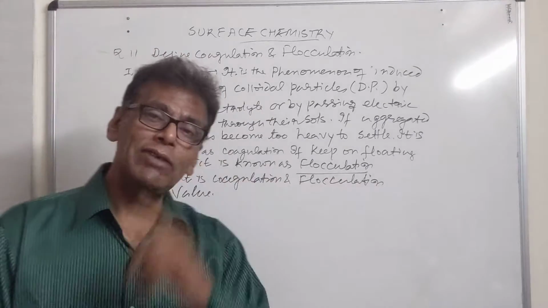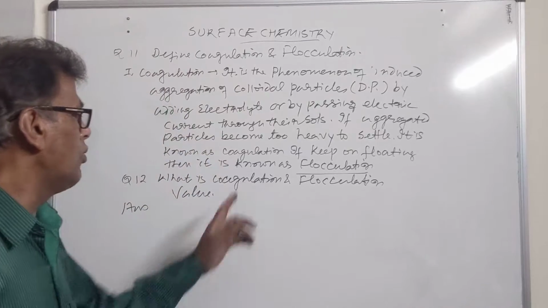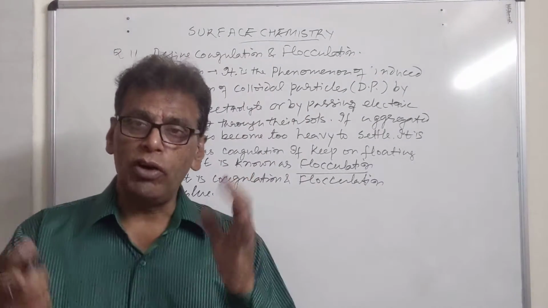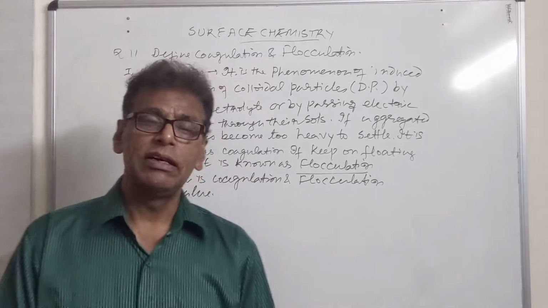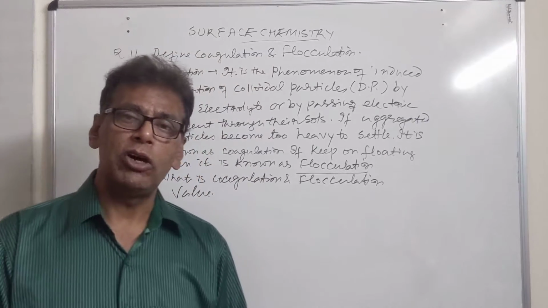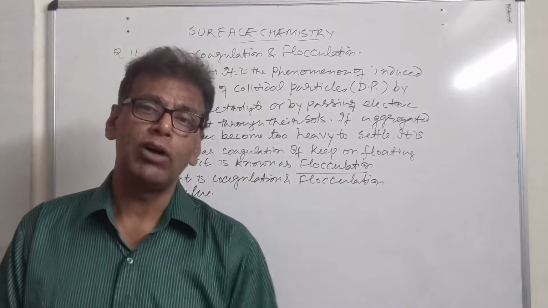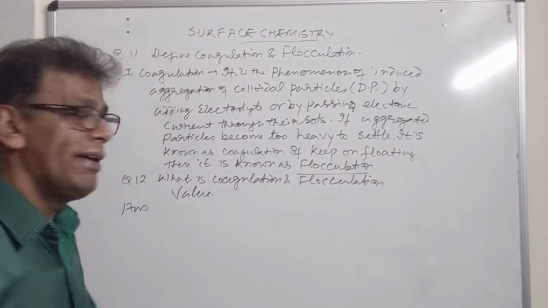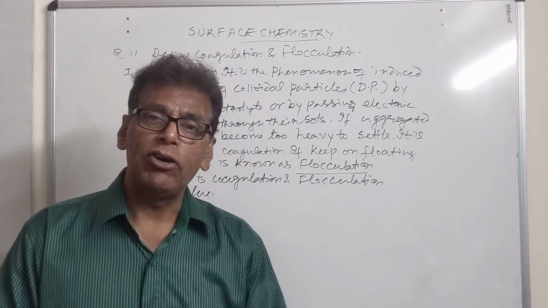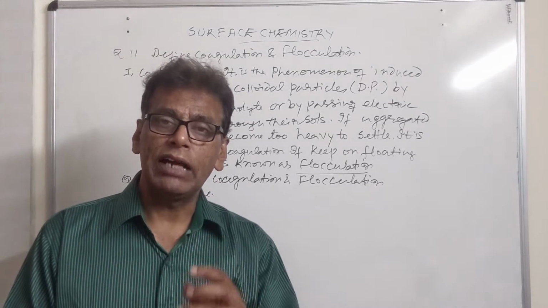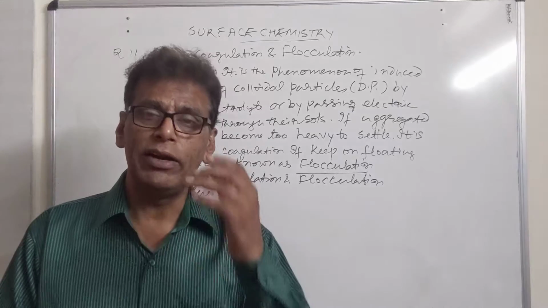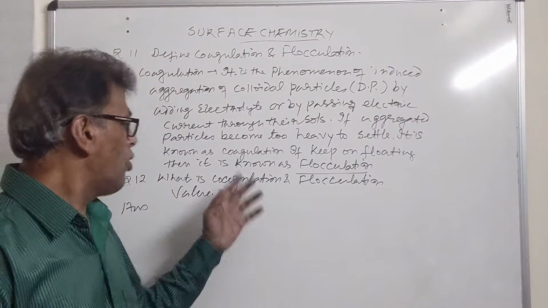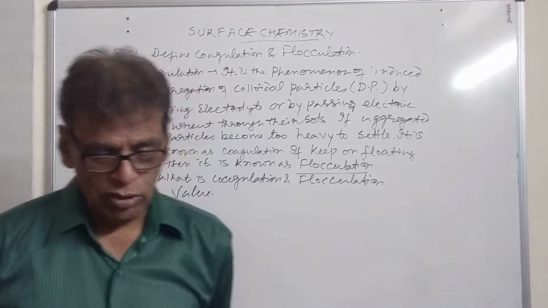There will be a slight difference between these two values. Coagulation value will always be higher than the flocculation value, because for flocculation the particles are not too heavy to settle at the bottom. It means this state is likely to come earlier as compared to the state of coagulation. So it is the millimoles of the electrolyte required to coagulate or flocculate 1 liter of the colloidal sol, that is called the coagulation or flocculation value of that sol.